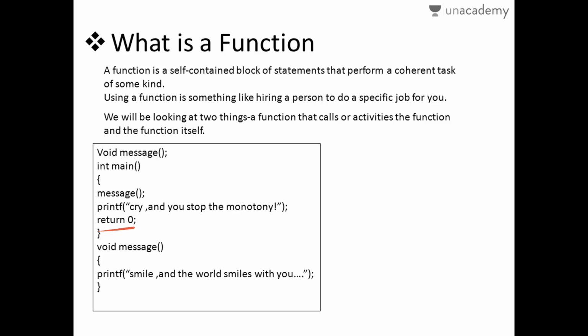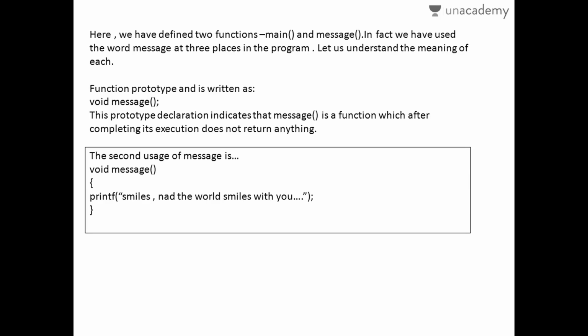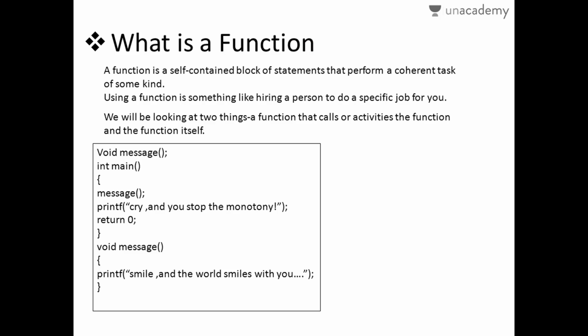An easy way to understand is that this is a function, it performs some actions, and only then can we go ahead with the next statements of the program code that we are supposed to execute. Now we have defined two functions in the previous example, main and message. In fact, we have used the word message in 3 places in the program, here one message, here one message, and here the other message, but we are saying we are using it only twice.